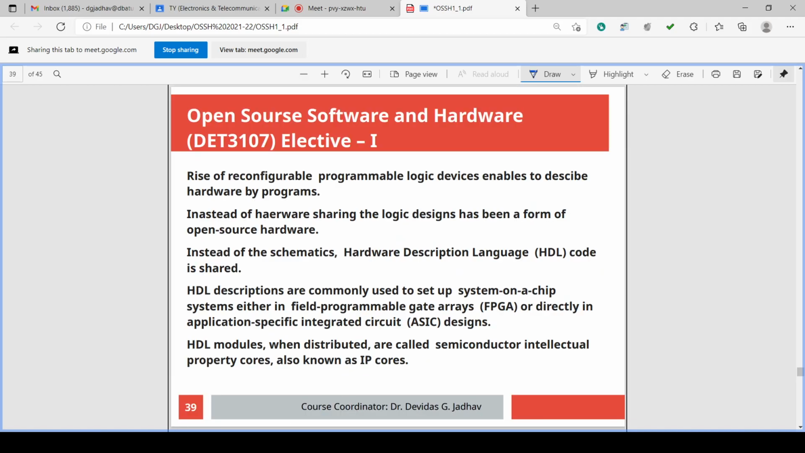So the rise of reconfigurable programmable logic devices enabled programmers to describe the hardware. So there is a rise in the... one minute, I will check.